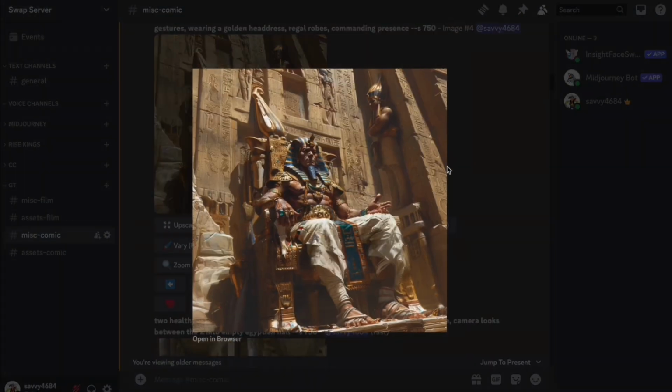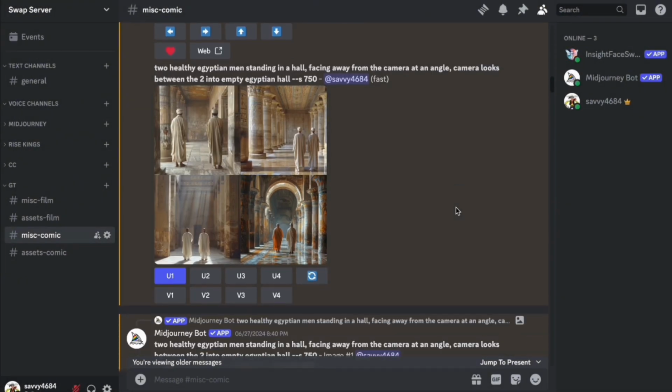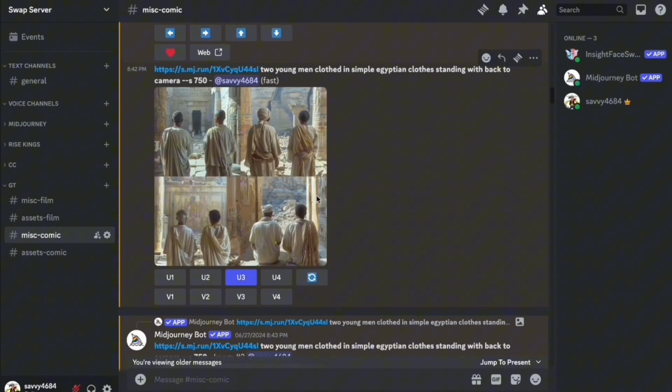Once I had the image with the pharaoh that I was happy with, I then focused on the 2 other main characters and tried to get them standing with their backs facing the camera. As you can see here inside of my prompt, I've started using the blending method.